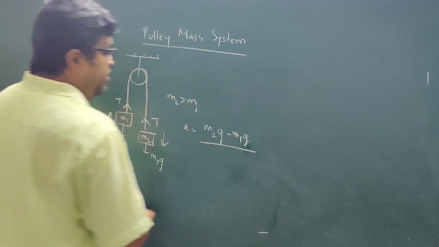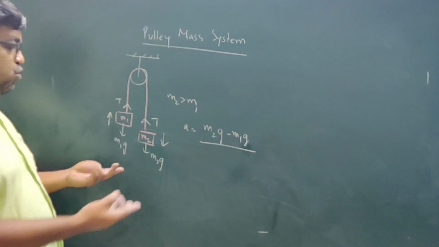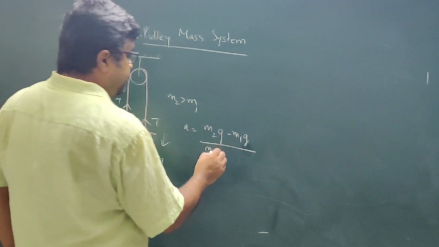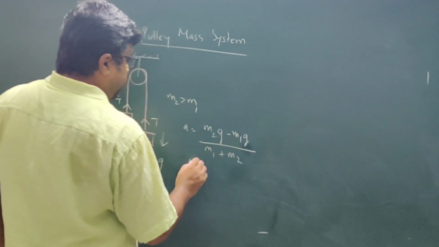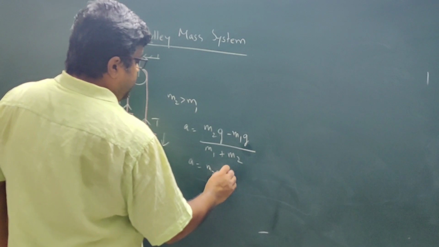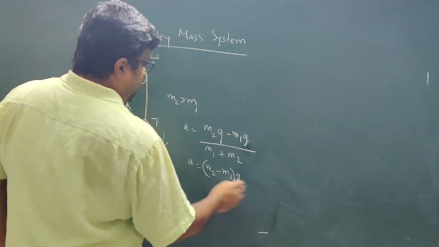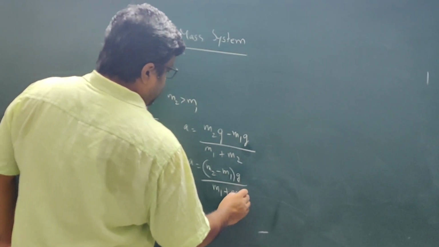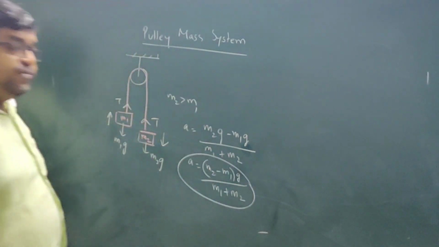This is the net force, and this force is acting on which mass? The total mass of the system, M1 plus M2. So A is equal to (M2 minus M1) into G divided by (M1 plus M2). This is the expression for acceleration.